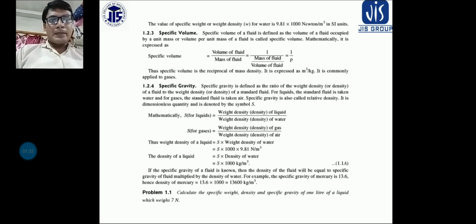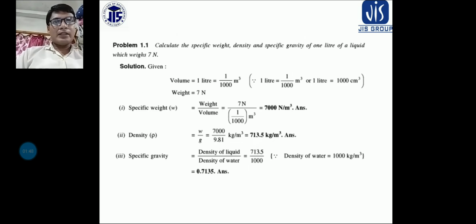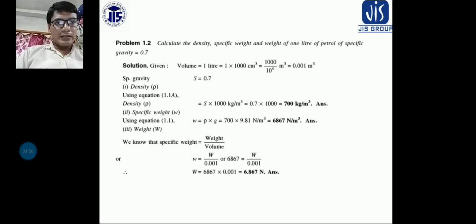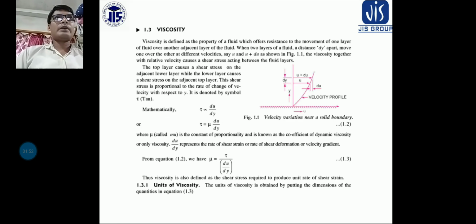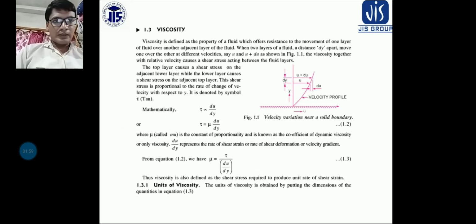We have discussed the specific gravity. What is specific gravity? That is the weight density of liquid by weight density of water, or in case of gas, the weight density of gas by weight density of air. And some numericals were also discussed. I hope you have solved these two numericals, and whatever discussion has been done, you have to submit to me as an assignment.